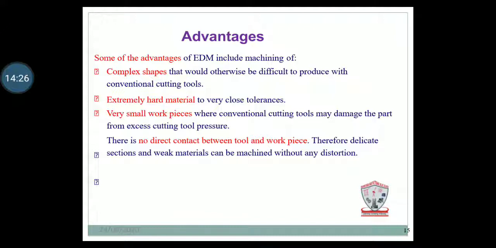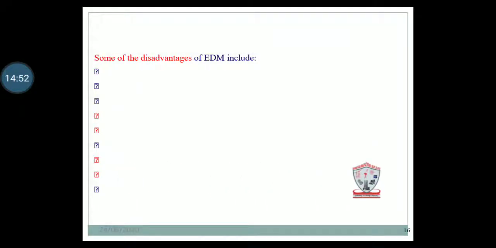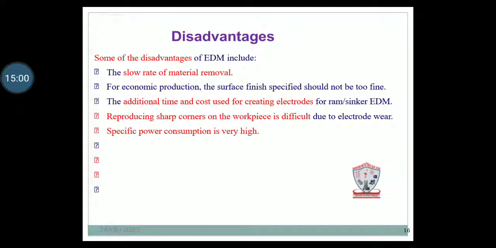Next, very small workpieces where conventional cutting tools may damage the part from excess cutting tool pressure. In industry, when a very small workpiece is involved, the conventional machine does not work properly. So here the non-traditional machine, EDM, is used. It is also a good surface finishing process.